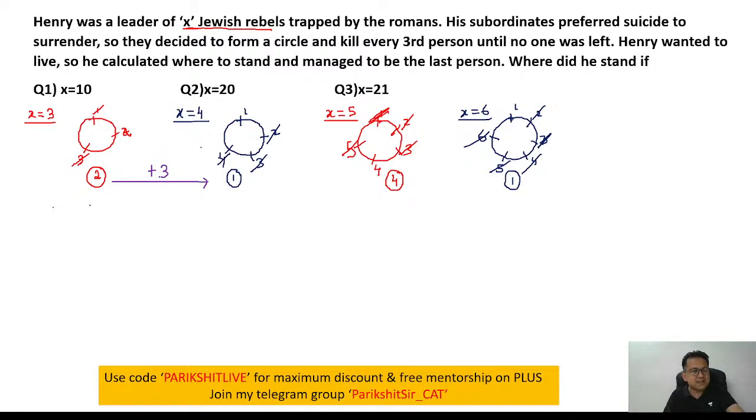But the problem is there are not 5 people in this diagram. Had there been 5 people, the answer would have been 5. But in this case, we do not have 5 people. How many people do we have? 4. So can I say if there are only 4 people, then the 5th person will be same as the first person? How did I get that? If you get an answer which is greater than the number of people, just divide that answer by the number of people and take the remainder.